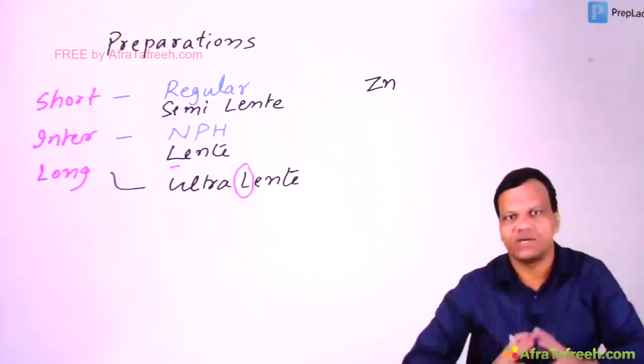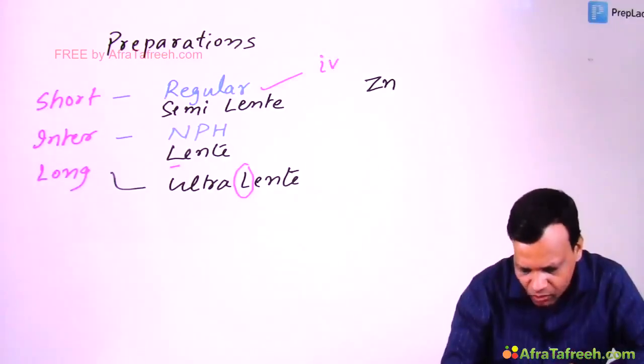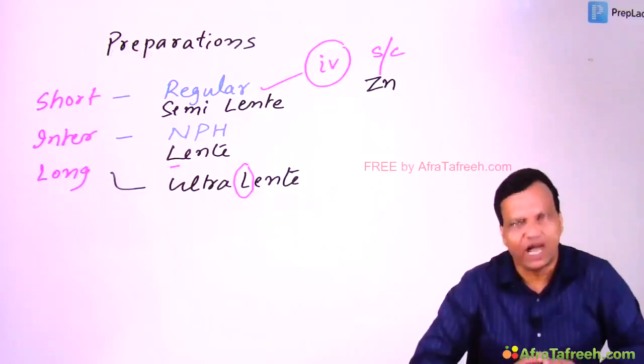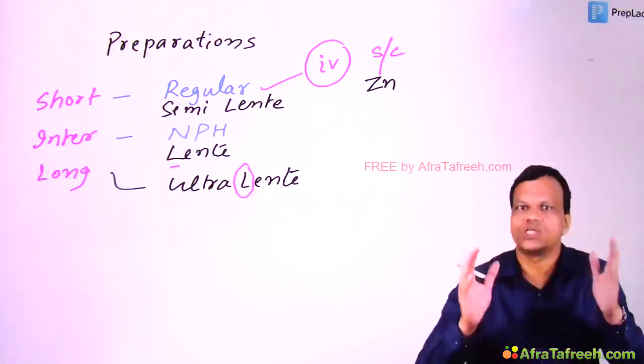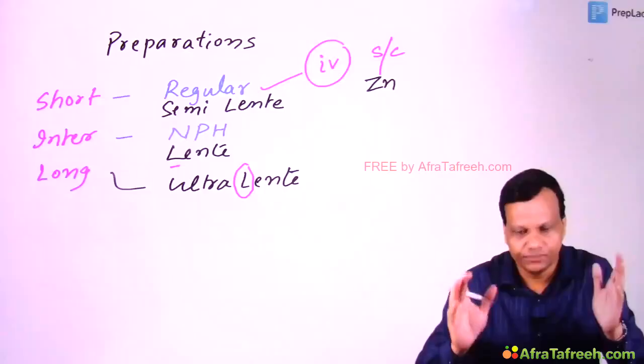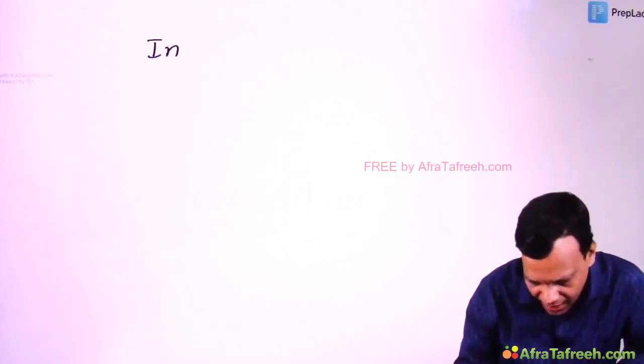All the insulins can be given subcutaneously. Only regular insulin can be given IV also. Obviously, it can also be given subcutaneously, but regular can be given IV also. That's why regular insulin is the insulin of choice in diabetic ketoacidosis. Okay. After this, we developed newer insulins, which are called insulin analogs.